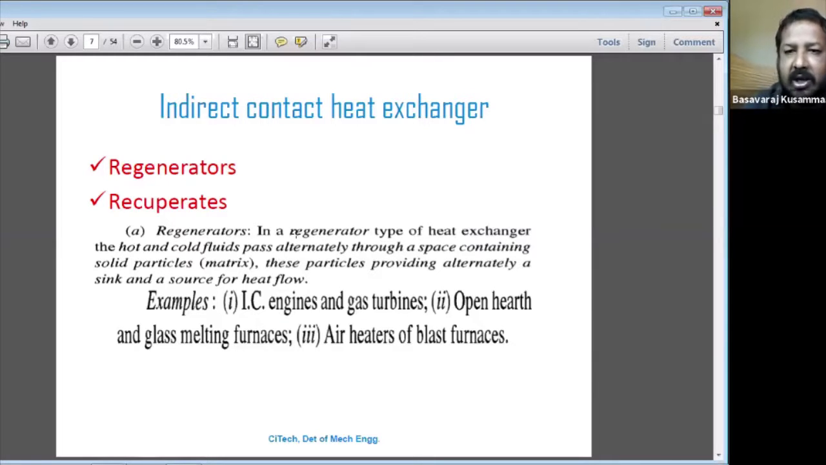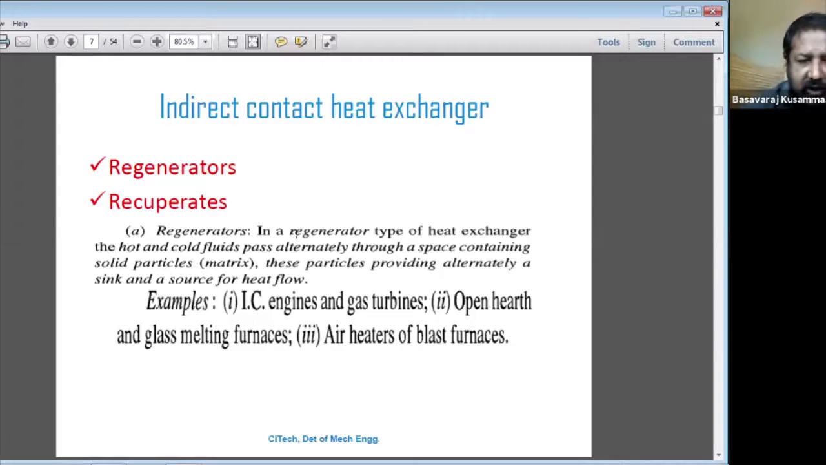There are many types of indirect contact heat exchanger. In those cases, the regenerator is one example, and recuperators are another example. These regenerators and recuperators are called indirect heat exchangers. What is the meaning of the regenerators, and what is the meaning of the recuperators? We will discuss that.